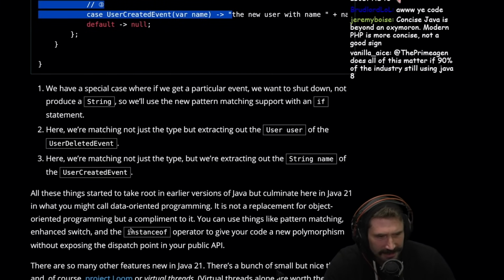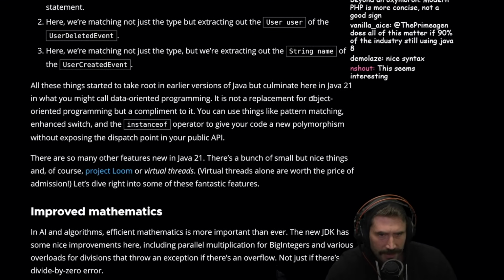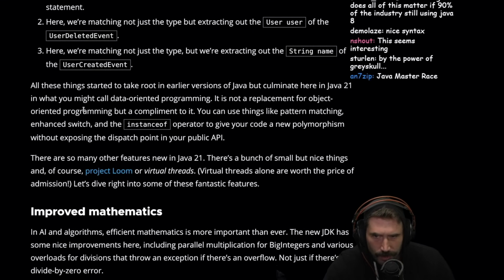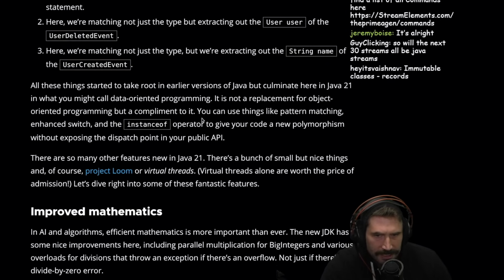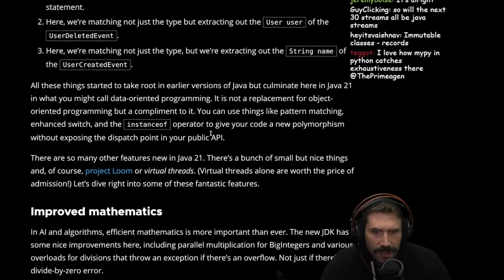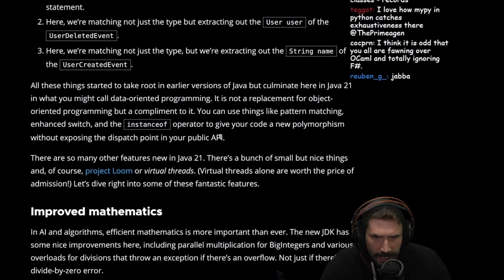I can like that. All right. All these things started to take root in earlier versions of Java, but culminated here in Java 21 in what you might call data-oriented programming. It is not a replacement for object-oriented programming, but a complement to it. You can use things like pattern matching, enhanced switch, and the instanceof operator to give your code a new polymorphism without exposing dispatch point in your public API.